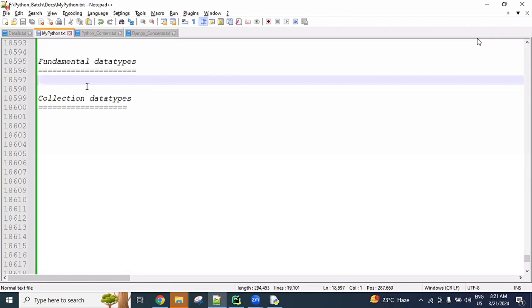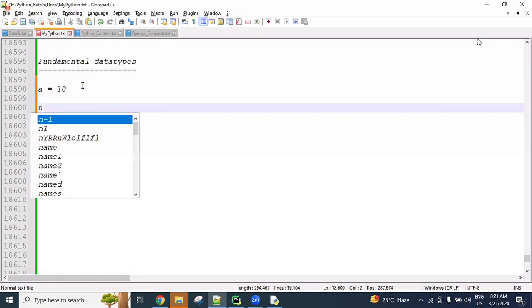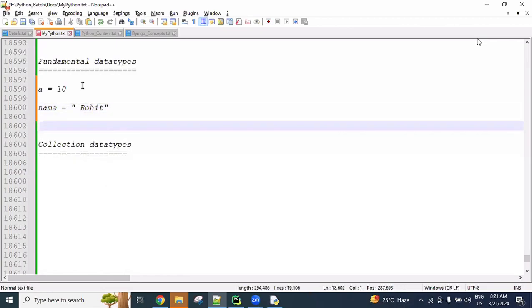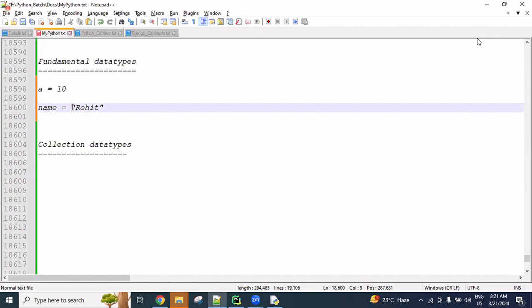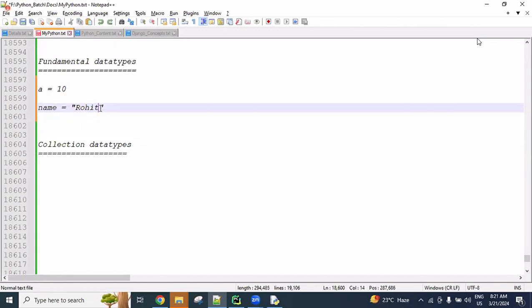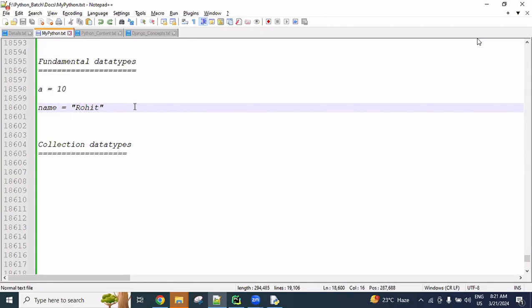Check it here. For example, a equal to 10. This is the integer type. Name equal to Rohit. This is a string type. Remember, anything in between quotations is a string. Even if you give a number between quotes, that is a string only. So this is an integer data type, and this is a string data type. There are several data types, and we will discuss them.